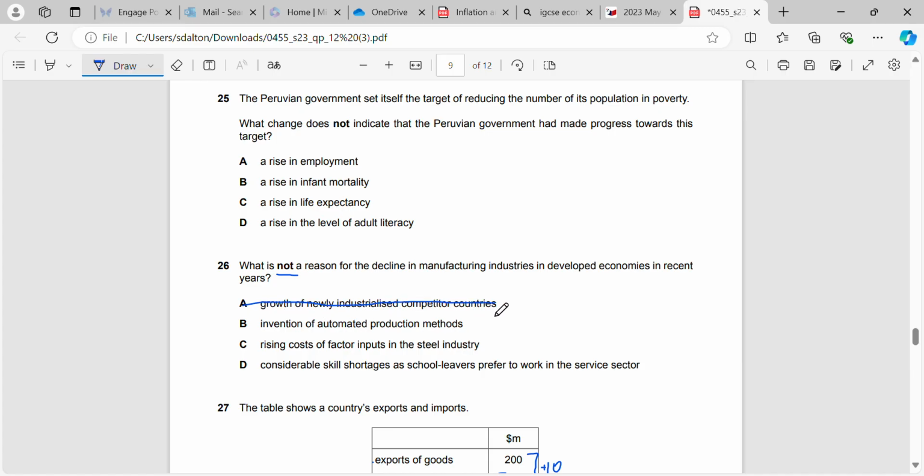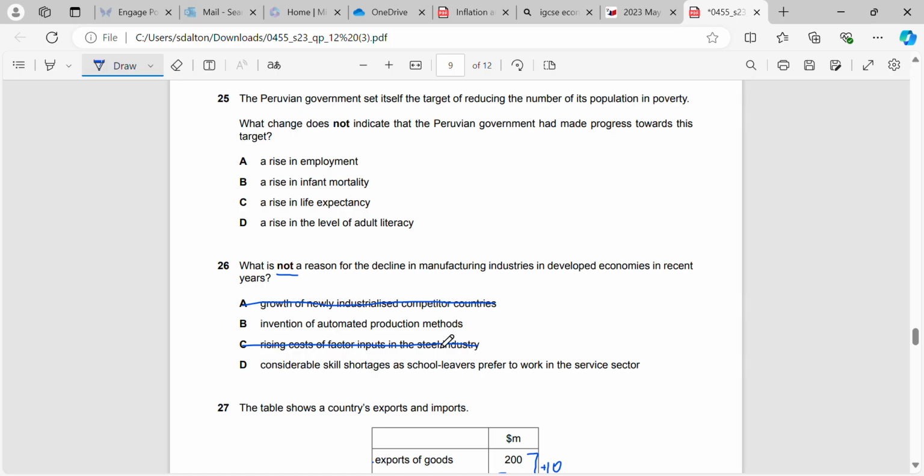That would result in the decline, because it means that other countries would get more competitive, so it may reduce our level of exports, etc., and it may result in people importing the manufactured goods from other countries instead of our own. Rising costs of factor inputs in the steel industry. Similarly, that would not decline the manufacturing industry. Steel is a separate industry in itself.